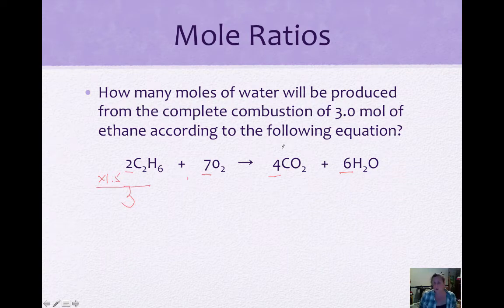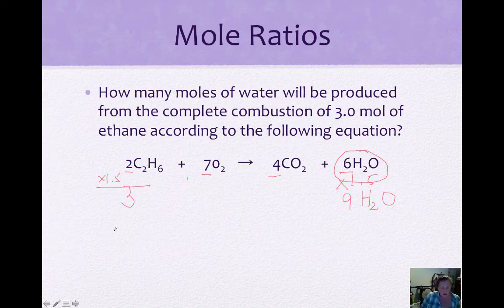But actually the question is asking us how many moles of water. So we want to know what the water will end up to be. So if you multiply 6 times 1.5, put that in your calculator, and you get 9 moles of water. So that's one way to do it, to look for the relationship between what you're starting with and what you're ending with, and then multiply any other part of the formula by that same number.